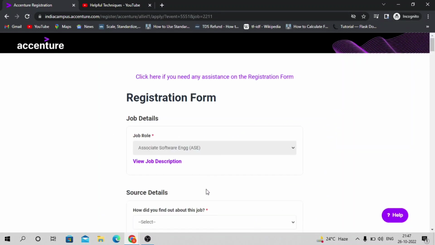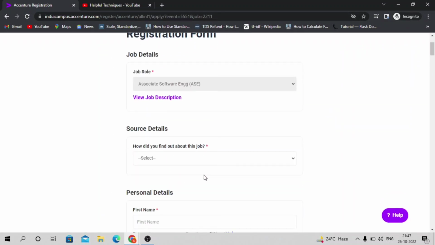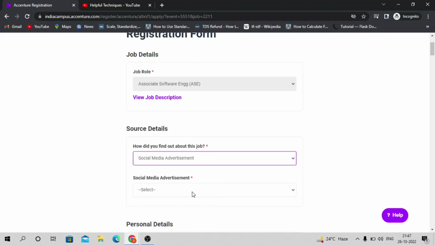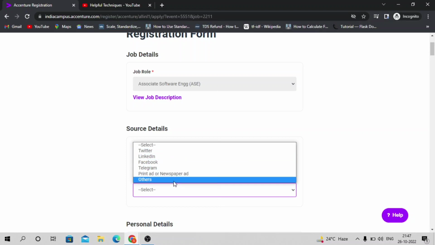If you are interested, then you can fill in the registration form. If you have applied for this position before and gone through the process within the last 6 months, then you are not eligible. Then mention how you found out about the job; you can put social media advertisement, or YouTube if possible, otherwise you can put others.